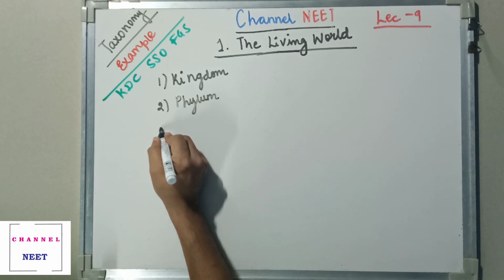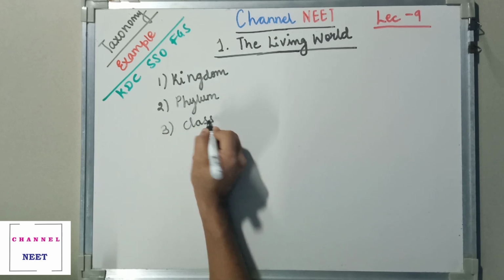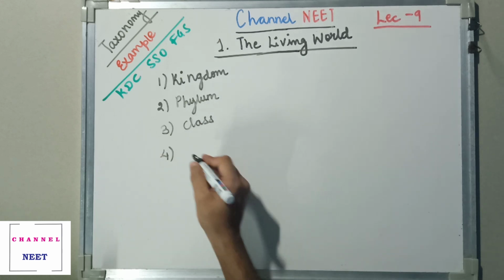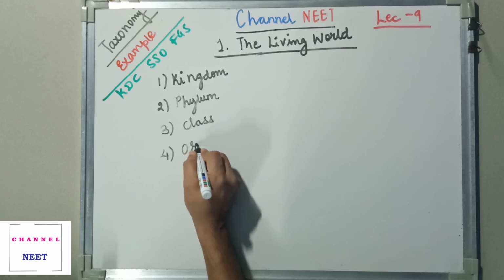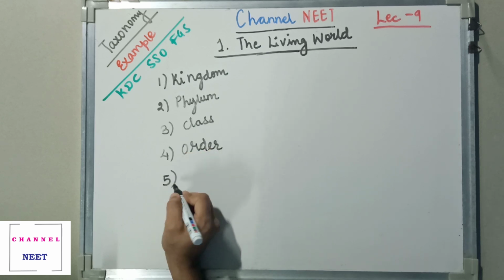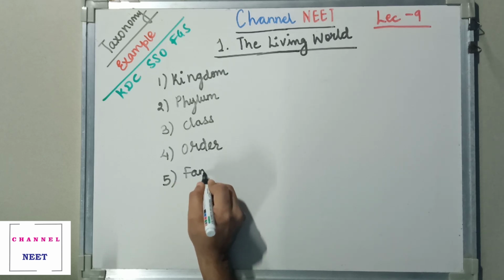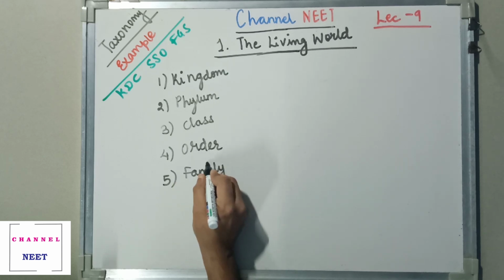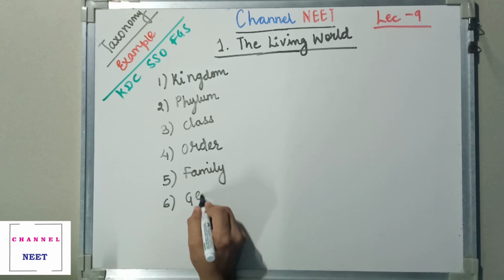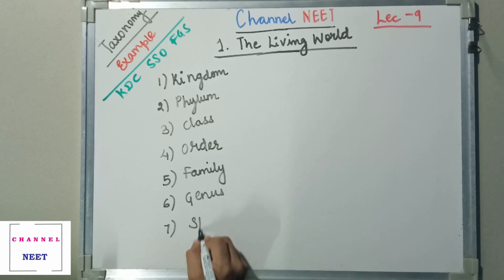The third becomes your class, fourth becomes order, fifth becomes family, sixth becomes the genus, and seventh becomes the species.